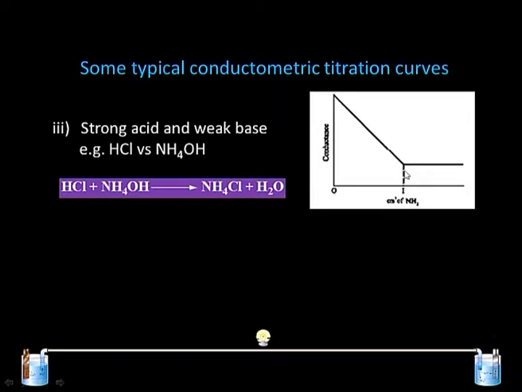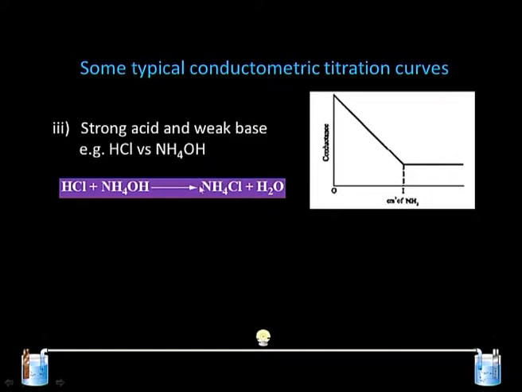After reaching a limiting, lowest value, there is no change in the conductance, which can be explained well, because the H+ ion in the solution is replaced by NH4+ ion, since the H+ reacts with OH- and forms water. What remains in the solution is NH4+ and Cl- ion.